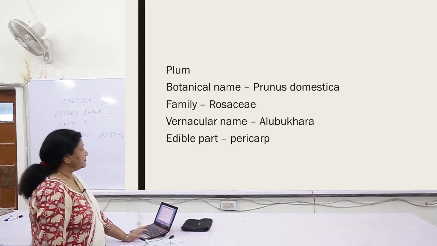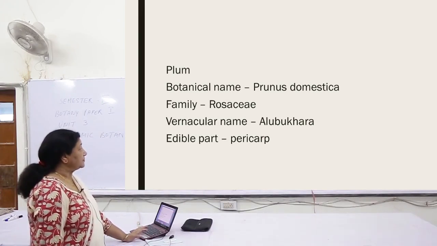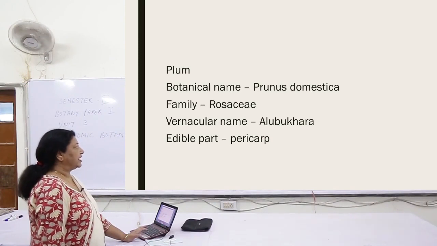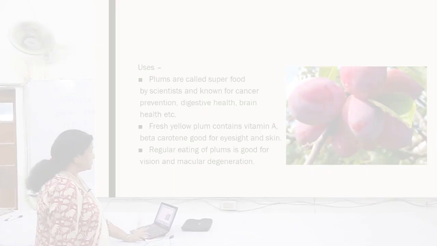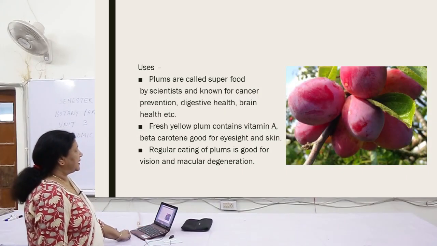Next is the plum, botanical name Prunus domestica, family Rosaceae, vernacular name Aloo Bukhara. The edible part over here again is the pericarp. Now what are the uses of plums?